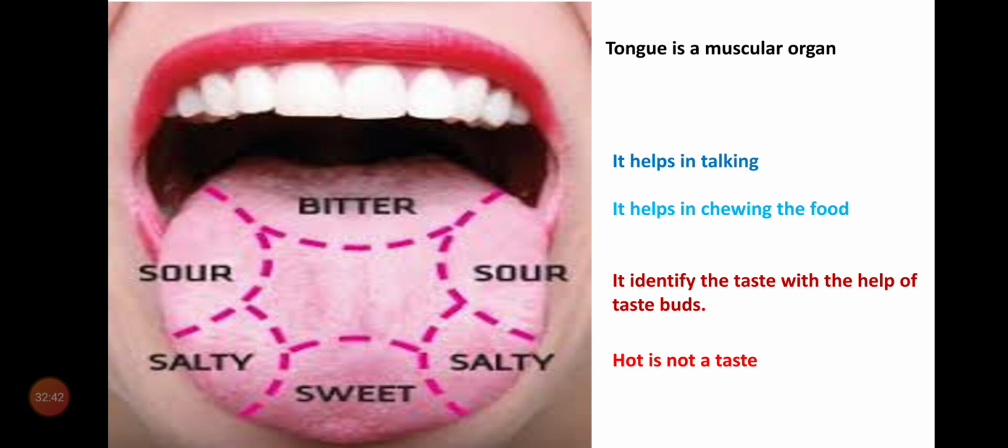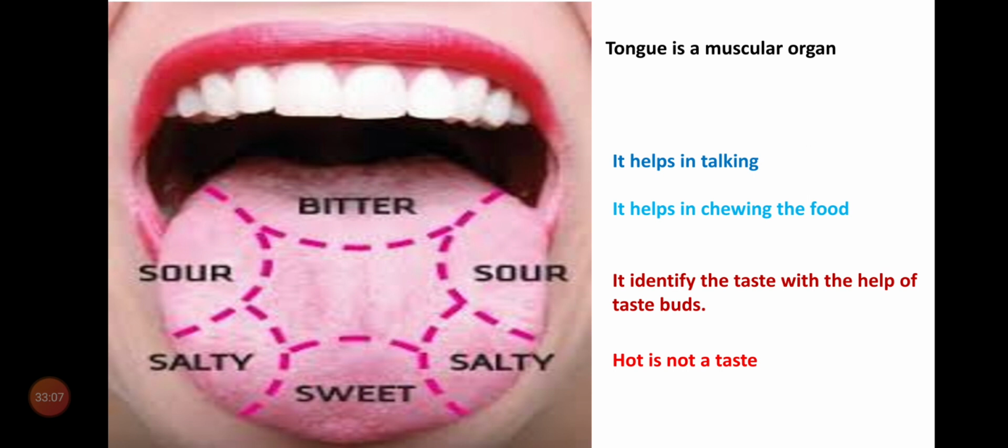So generally, at the tip of the tongue, the sweet is identified, and at the sides of the tongue, salt is identified. Next, at the sides of the tongue, sour is identified, and at the bottom of the tongue, bitter taste is identified.